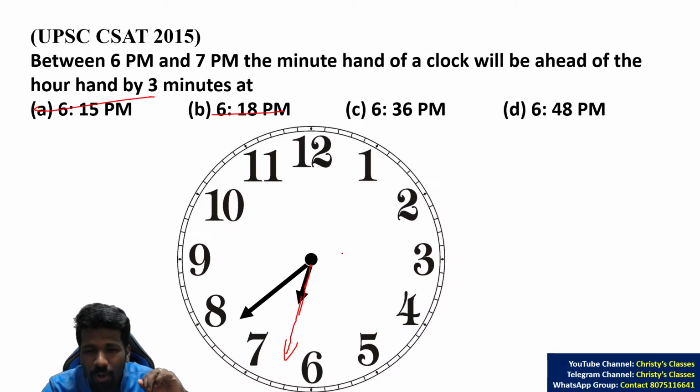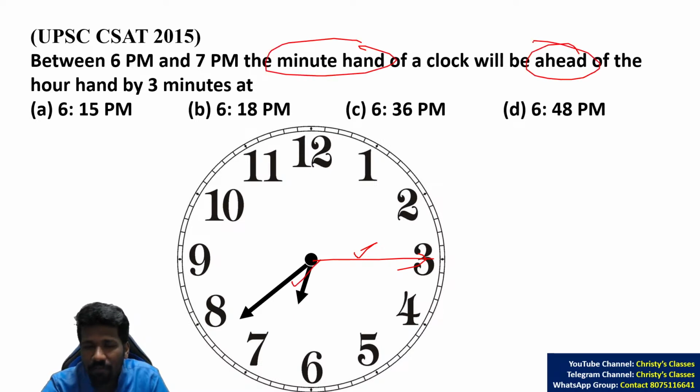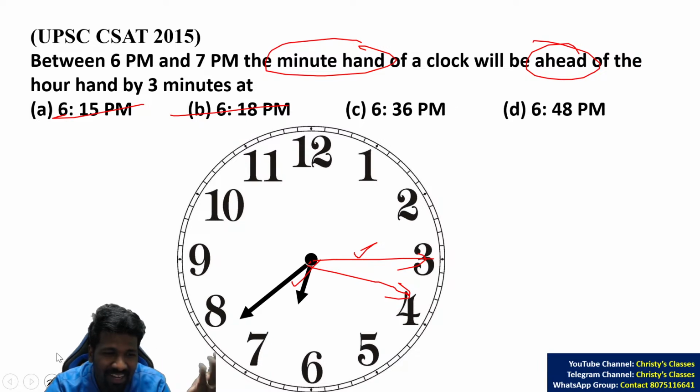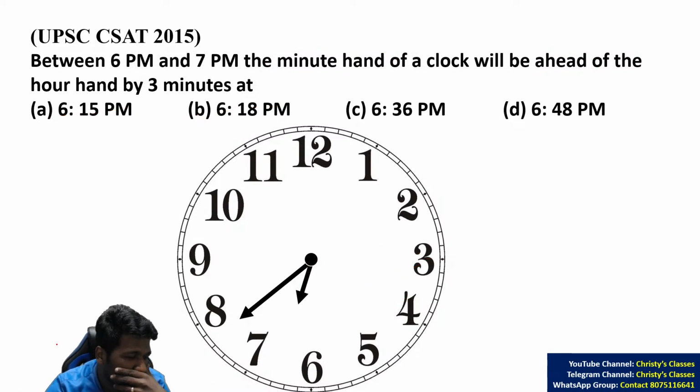Or just draw 6:15. You will get a better perspective if you are not understanding at all. 6:15 is something like this. Here the minute hand is before the hour hand. The question clearly says the minute hand is after, ahead of the hour hand. So clearly these two options are wrong. 6:18 also looks something like this. Try experimenting with the options. Then it is super easy.